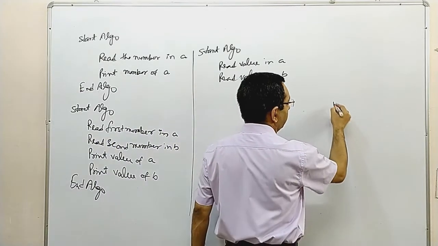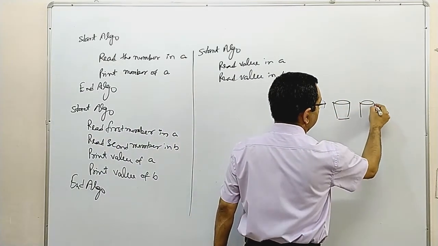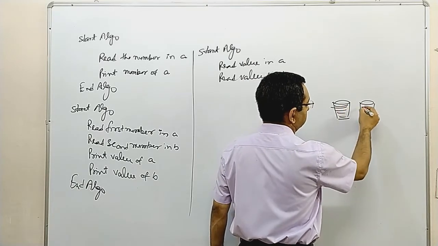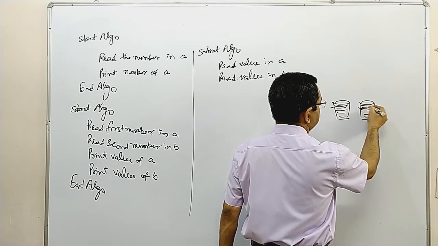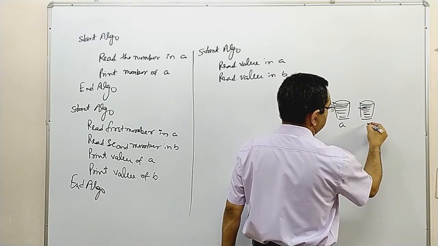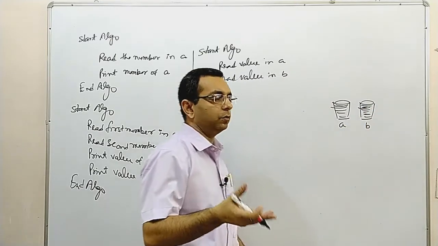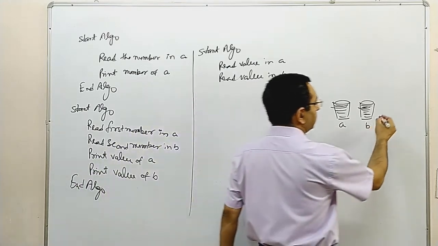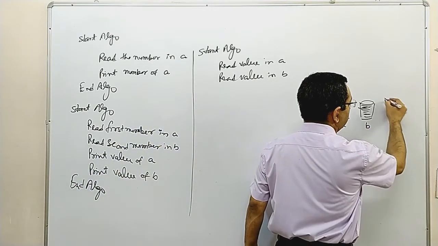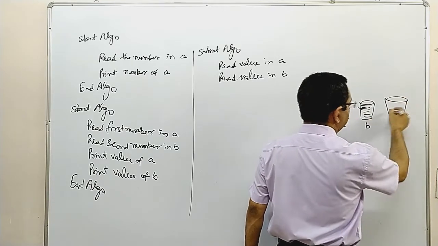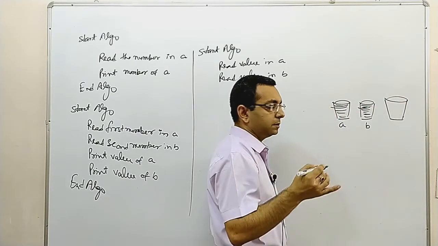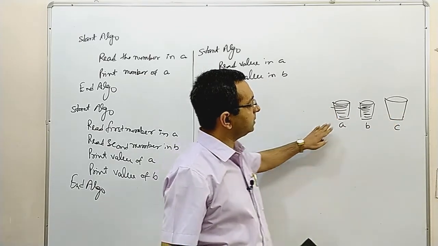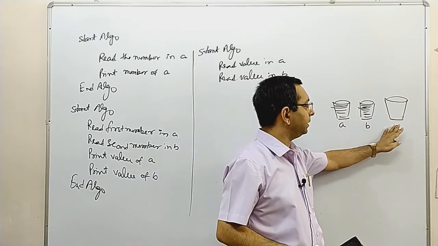Suppose we have these 2 tumblers of milk, and these are filled. This is A and this is B, and we have to add them, we have to merge them. So what do we have to do? We have to take another container which can store double of this capacity, at least double. So this may be C. It means another third variable should be there.